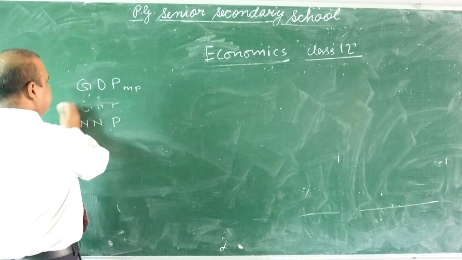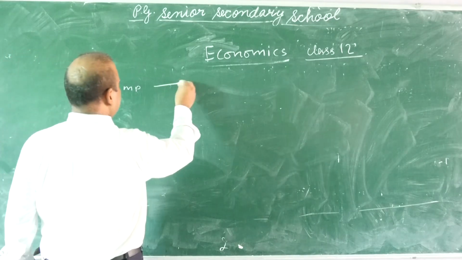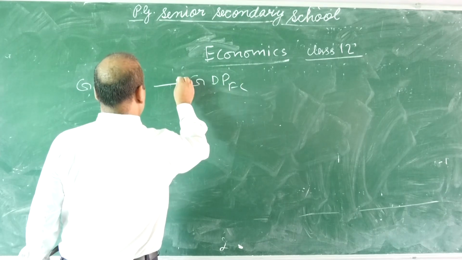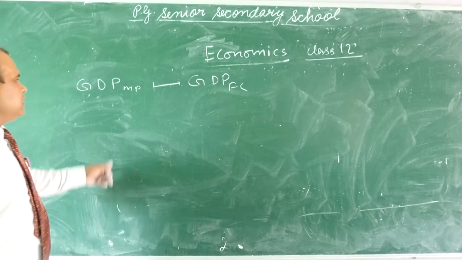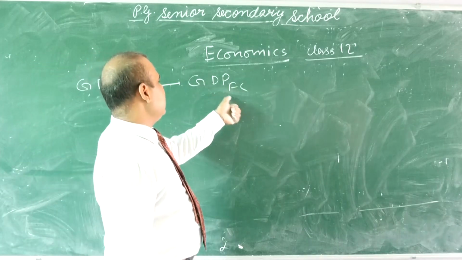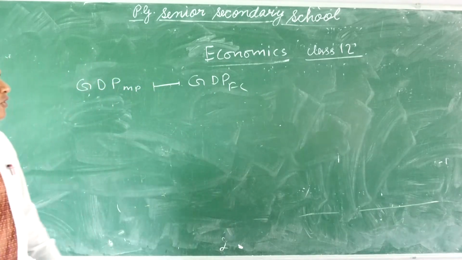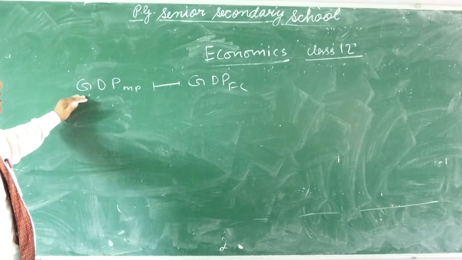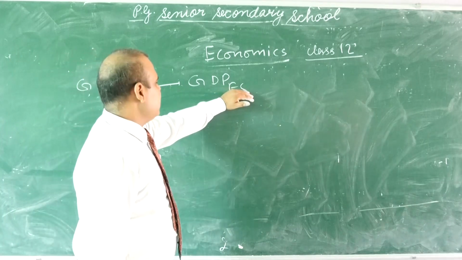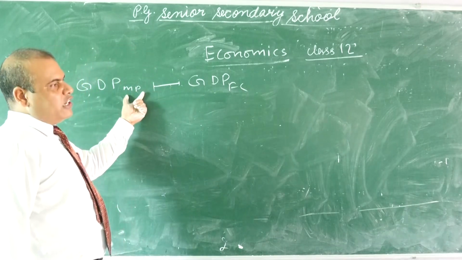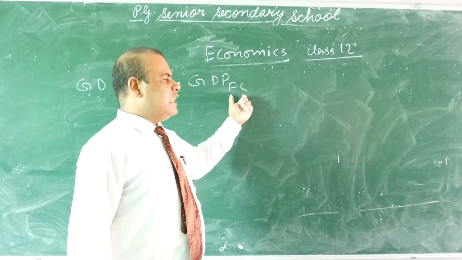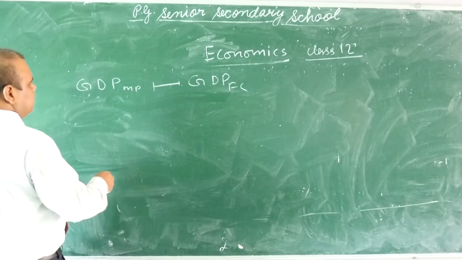Suppose GDP at market price is given and you have to change it into GDP at factor cost. In that condition, you have to change market price into factor cost. In market price, NIT is included, and in factor cost, NIT is excluded.